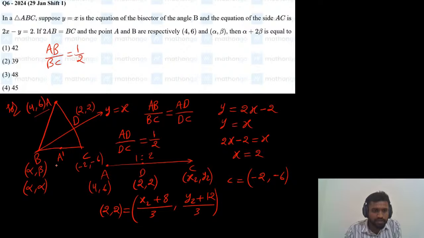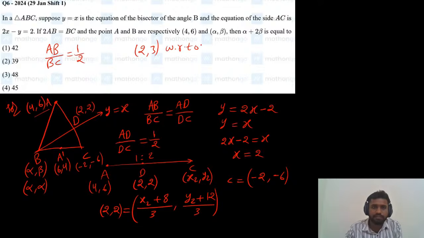So A dash will be equal to what? What is the image of 4 comma 6 with respect to y equals x? Just interchange the x and y coordinates. So A dash is 6 comma 4. So the image of 4 comma 6 with respect to y equals x will be 6 comma 4.